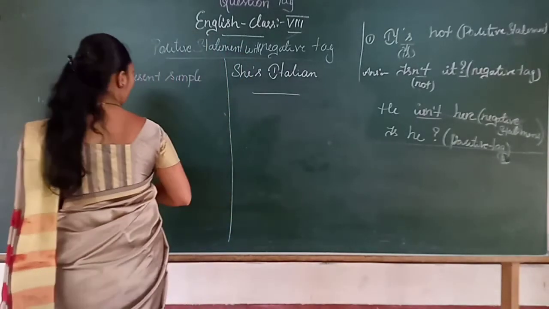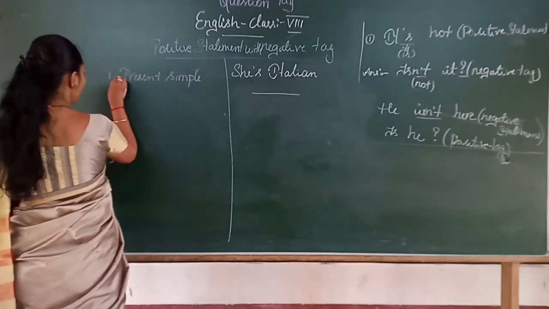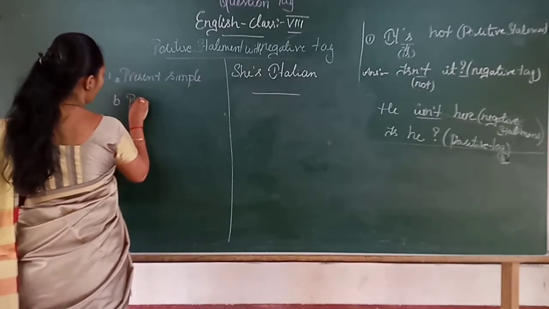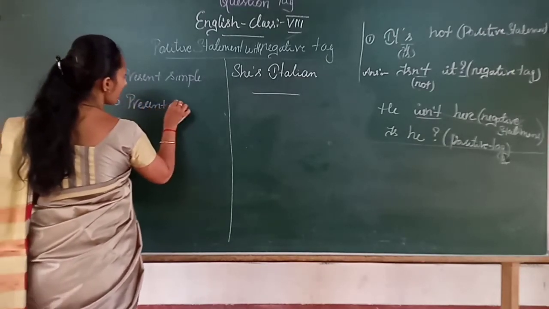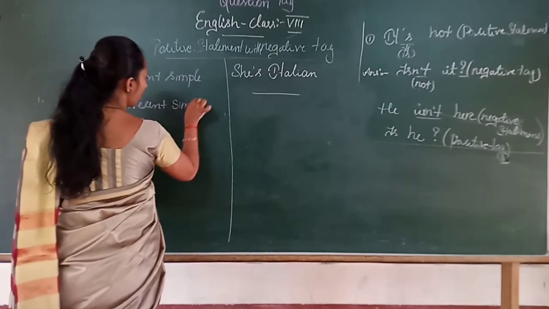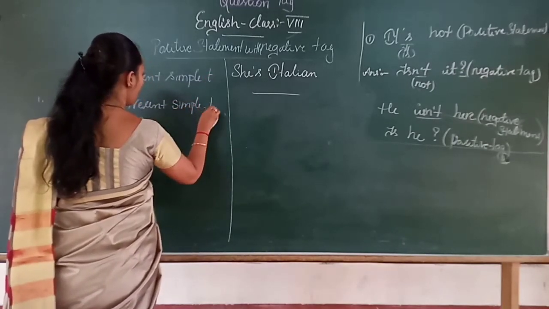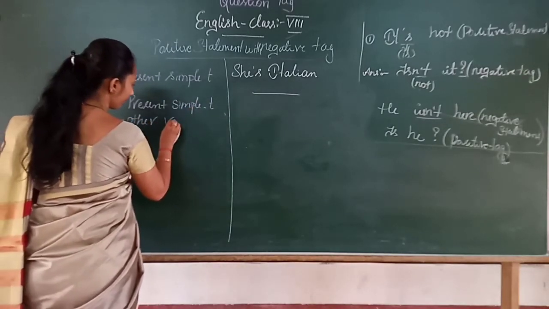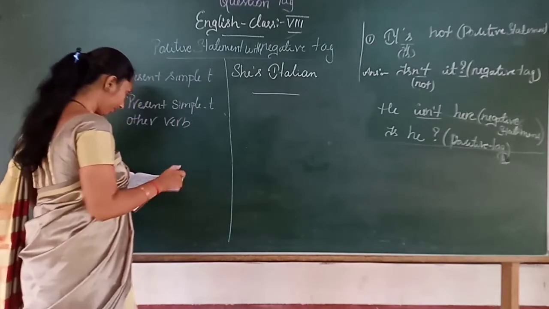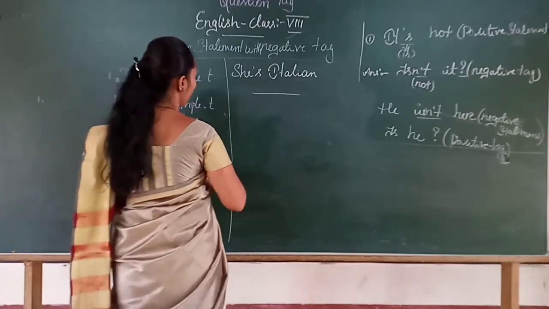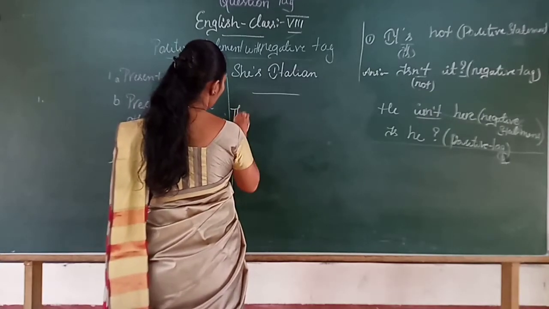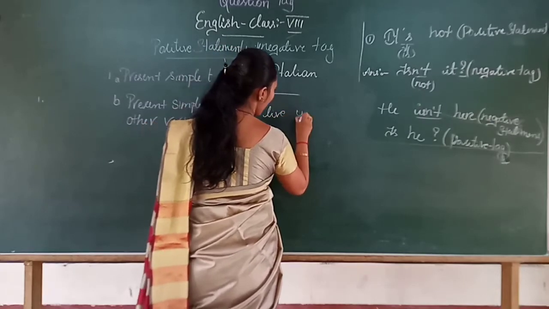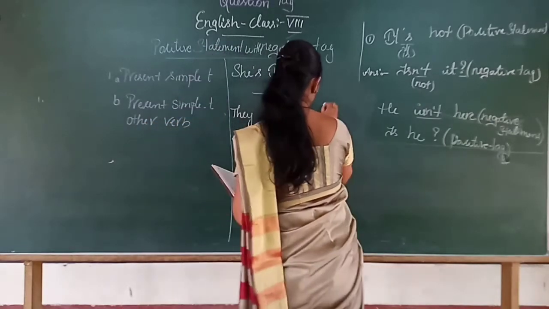Okay. Next one. Present simple, with another verb: They live in London.